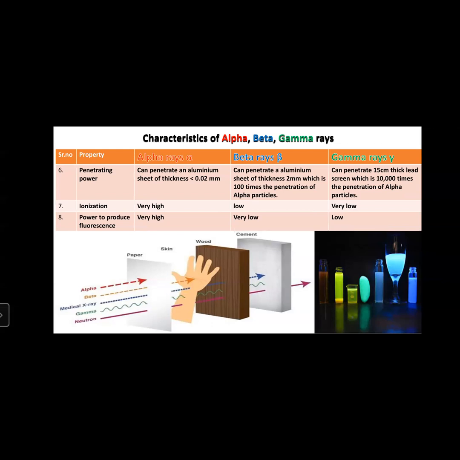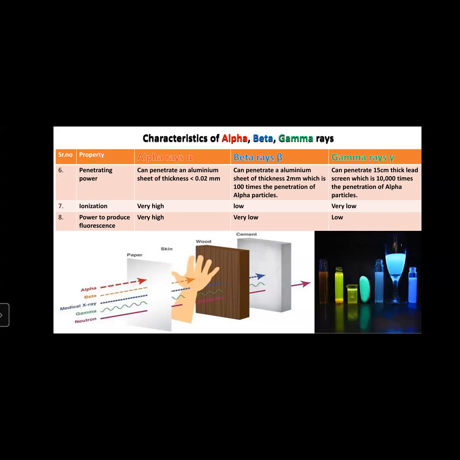Then another object kept in between is human or animal skin, in which beta rays get blocked by the skin, but X-rays, gamma rays, and neutrons pass through in the other direction. Now, another block kept in between is a wooden block.